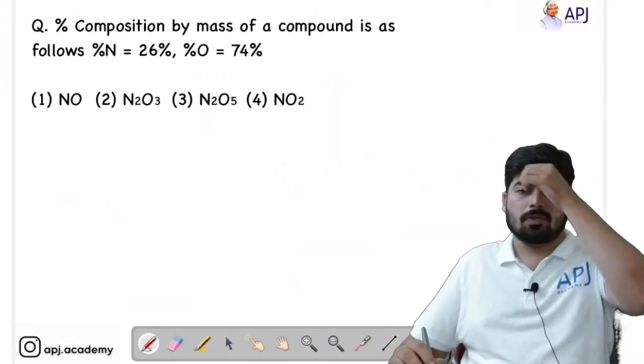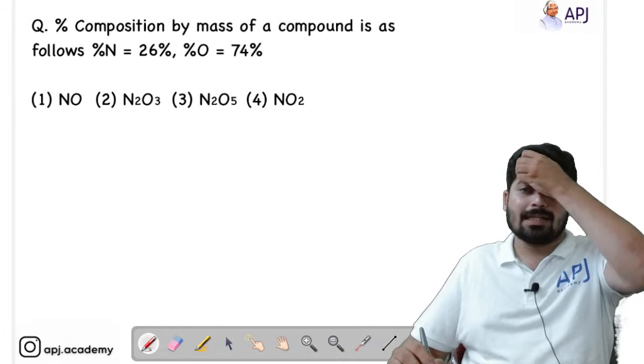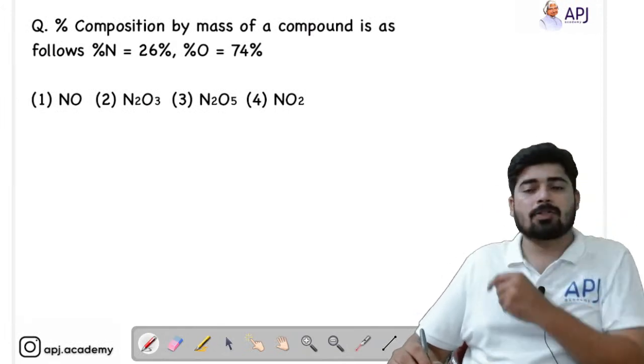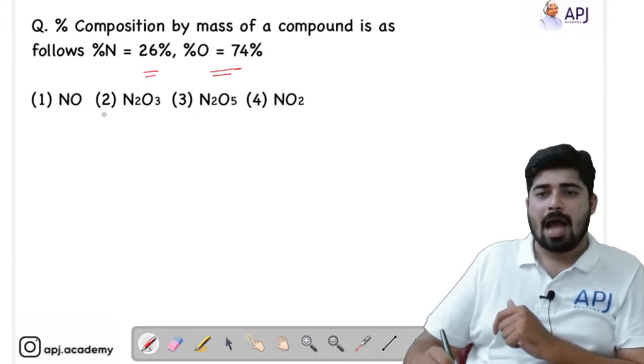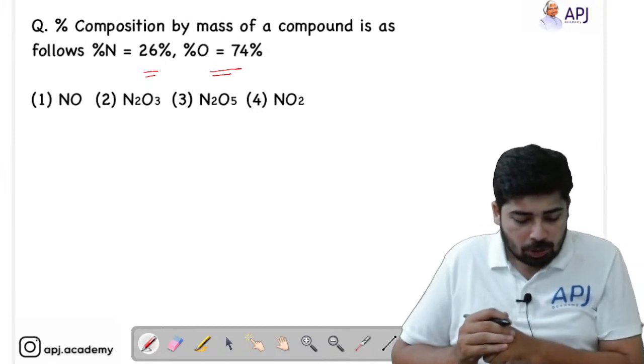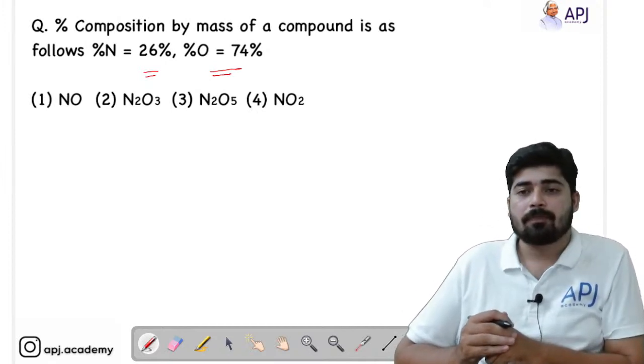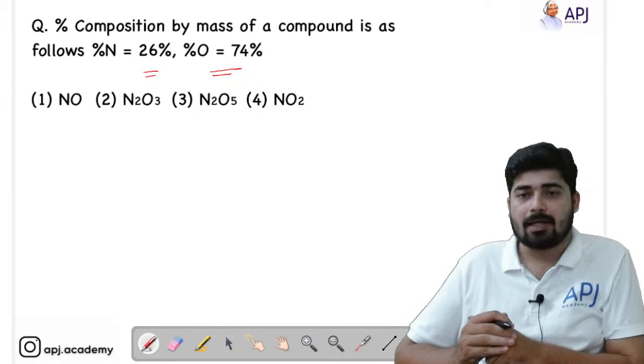Now we are moving on to the next one. See, the percentage composition by mass of a compound is as follows. Percentage nitrogen is given, percentage oxygen is given, and 4 options are there. You have to pick the right one. So how are you going to find the answer?